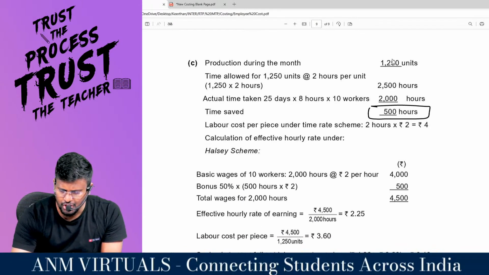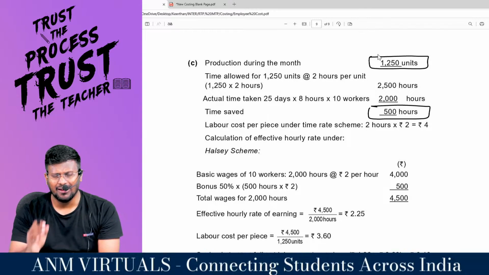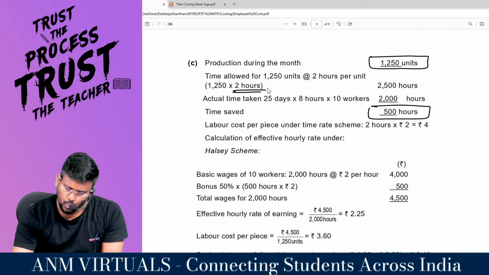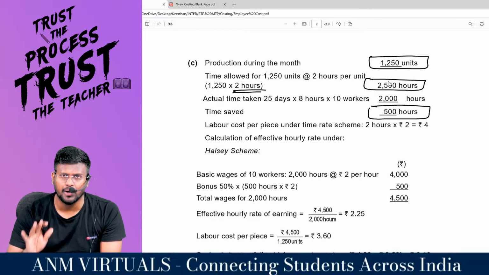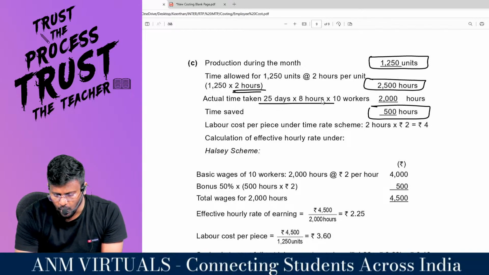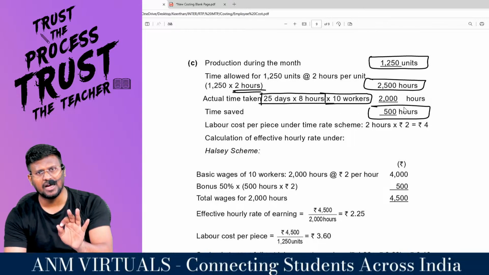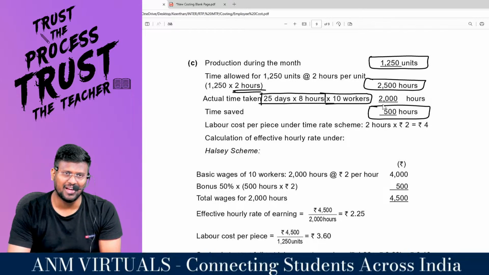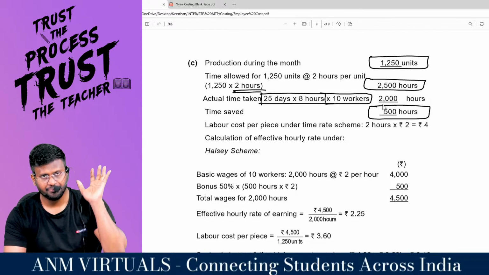Sir, production during the month is 1250 units. Actual output is 1250 units. If the standard time for one unit is 2 hours, we cannot produce this without 2500 hours. But time actually taken, sir, is 8 hours a day, 25 days, 10 workers, so totally only 2000 hours they have taken. That means, my dear lovable students, time saved is 500 hours. 500 hours they have saved.